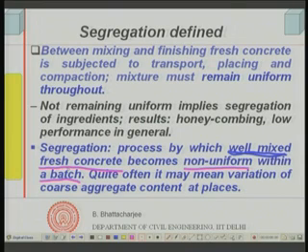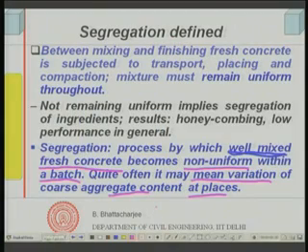So, in a batch which you have mixed properly to get uniform concrete, segregation is the process by which the concrete becomes non-uniform. It may mean variation of coarse aggregate content at places. When we talk of segregation, it essentially means that coarse aggregate content would vary, because the ingredients are non-uniform now. In some places you will have one material, in other places another material.